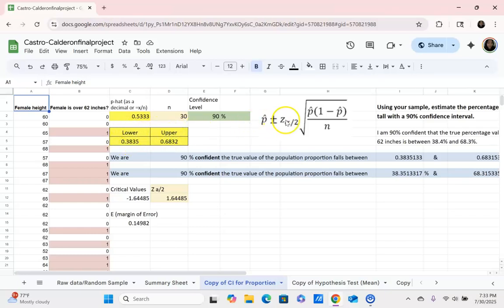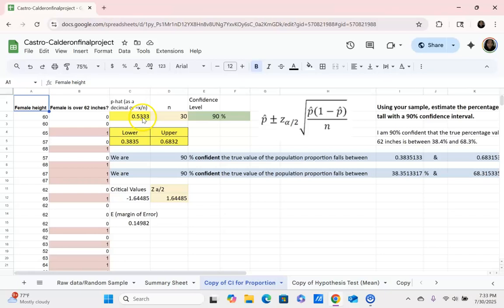I plugged in the p-hat, multiplied it by the q-hat, so 1 minus this p-hat, over 30, my total of 30 data values, square rooted that and multiplied it by my critical value down here, and then added or subtracted that to this initial p-hat value.